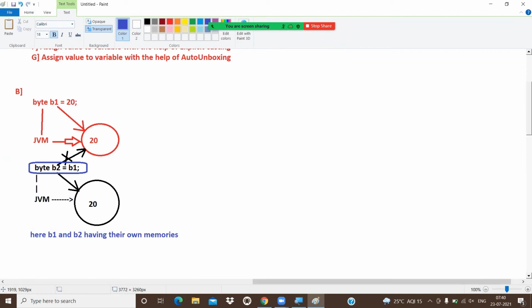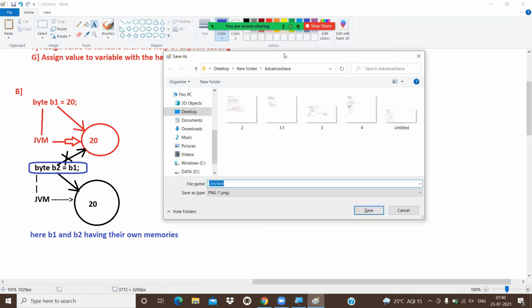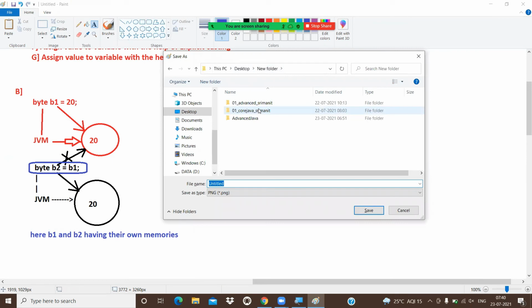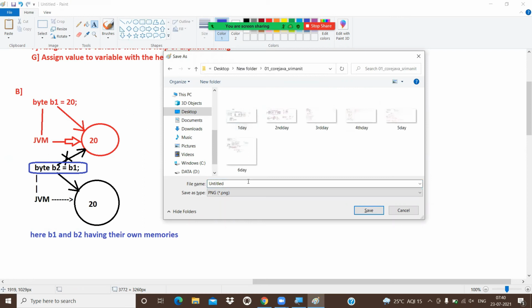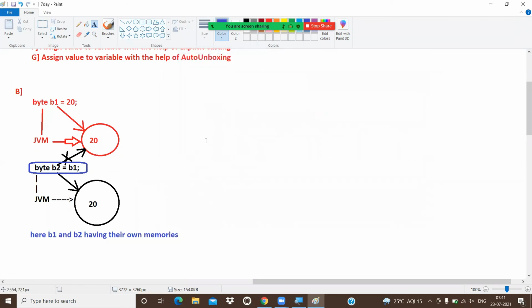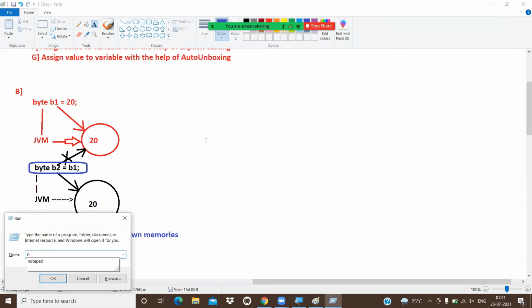So how can we believe whether they have their own memories or not? We are going to see this programmatically once I start. Otherwise, I could show you once, but you don't know the programming yet, so I'm not highlighting a program here. Anyhow, we are going to see this concept in our coming classes. Otherwise, for proof purposes, let me show you once.